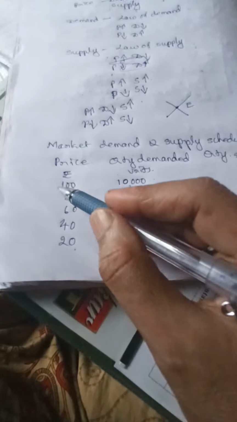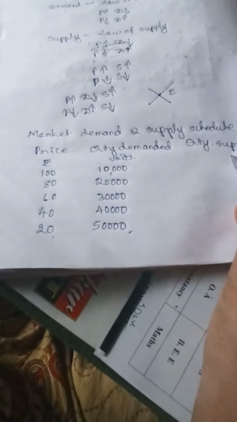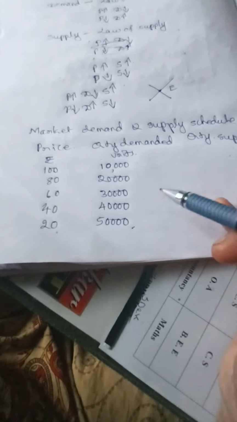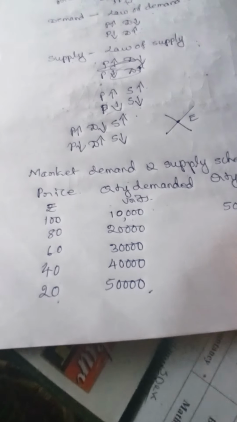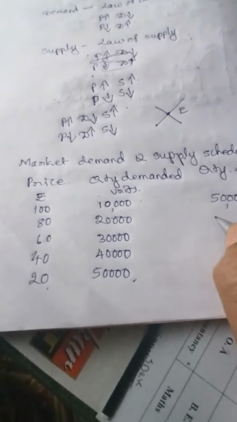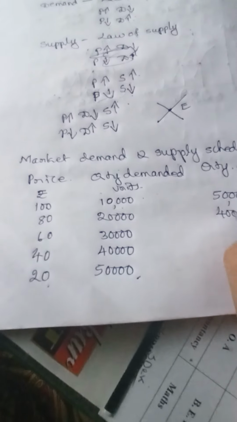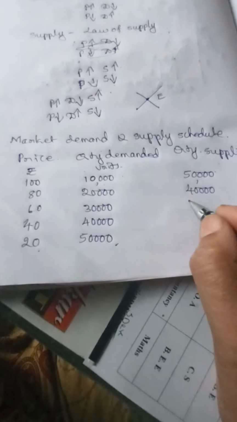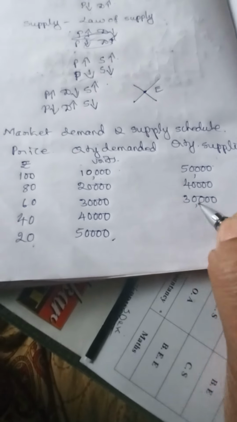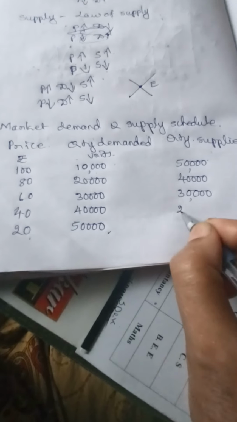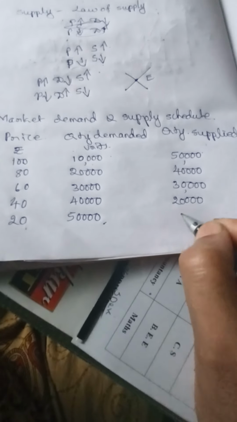Now the quantity supplied by all the sellers. When the price is more, supply should be more. When the price is less, supply should be less. So start with the highest number, any number, 50,000. Then go on reducing, and at one place both the quantity demanded and supplied should be the same.